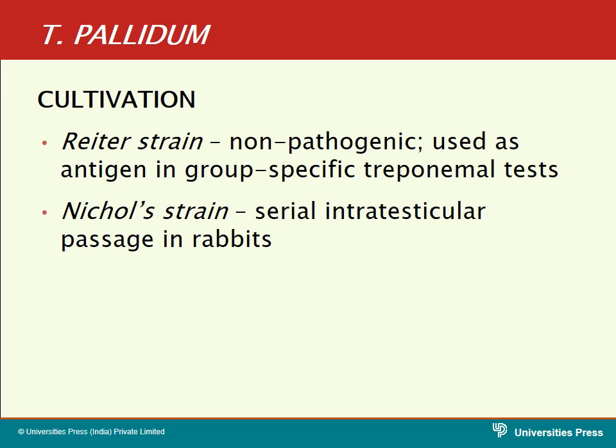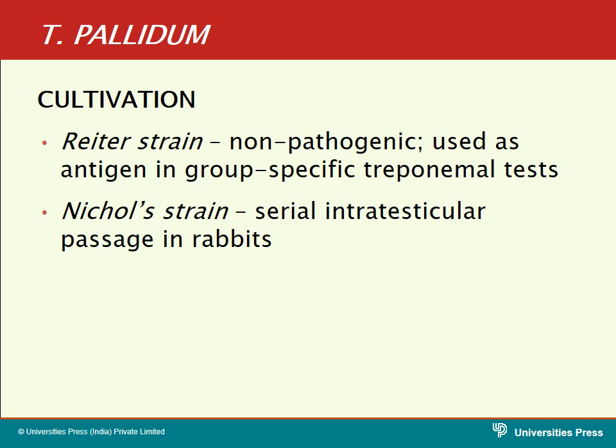So now come to the cultivation of the Treponema pallidum. How to cultivate this Treponema pallidum? It is very difficult to culture. But two strains can be cultivated. These two strains are the Reiter strain and the Nichols strain.